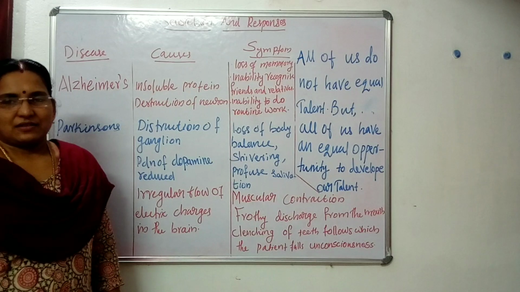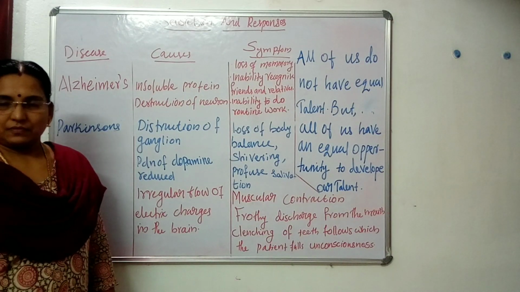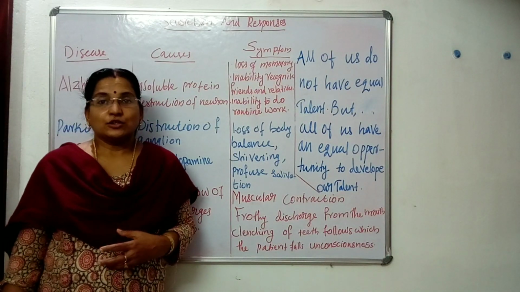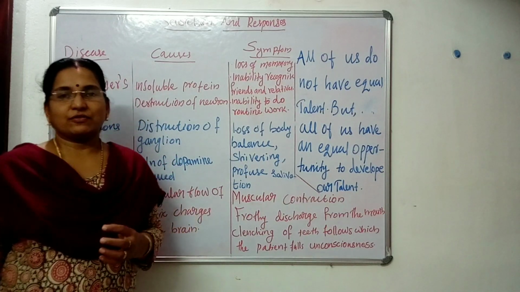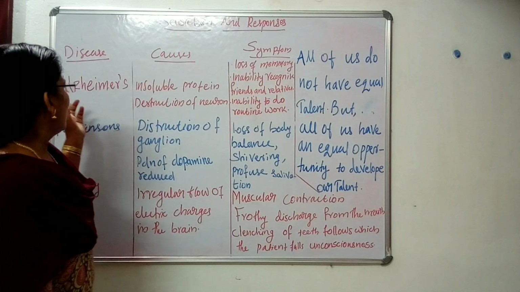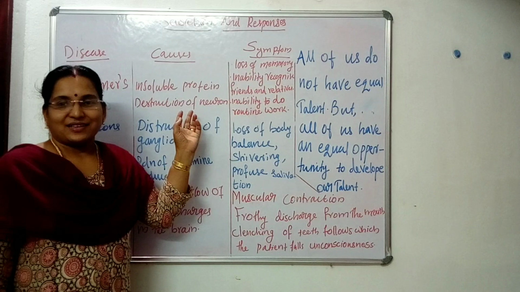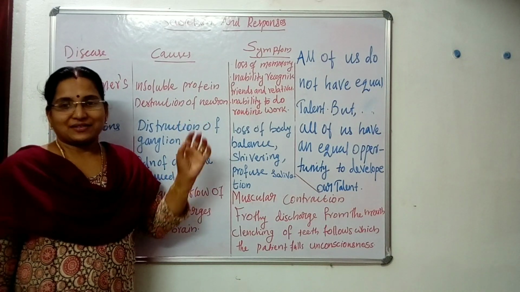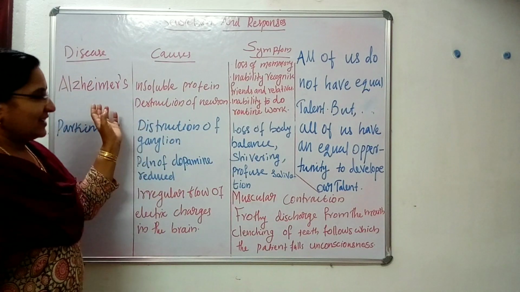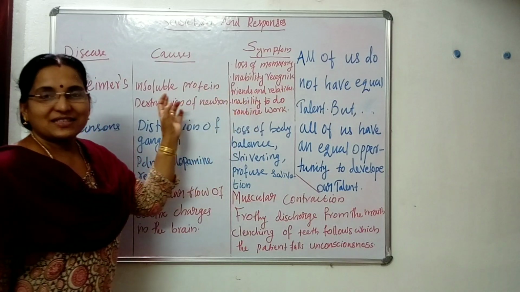What may be the reason for the diseases which affect the nervous system? Of course, it is because of problems that happen in the neurons. It is because of neurological problems. So the first disease is Alzheimer's. As you all know, in the film Thanmathra, Mohanlal showed the symptoms of Alzheimer's disease.